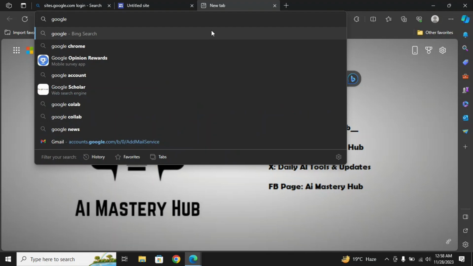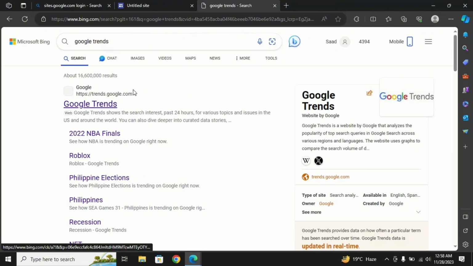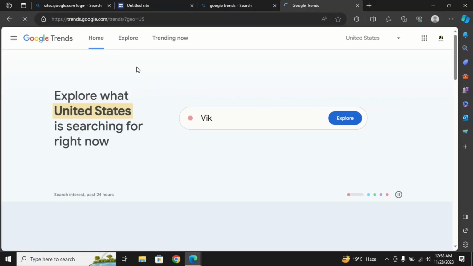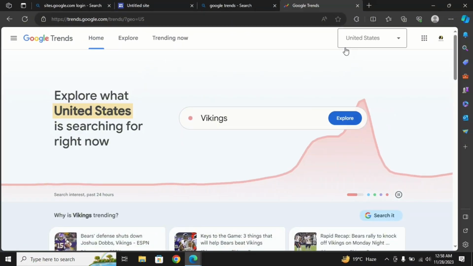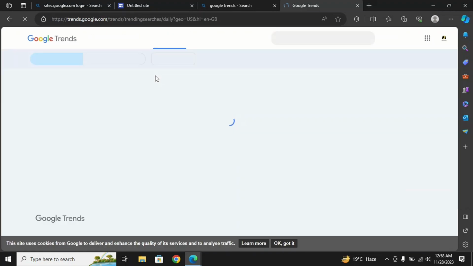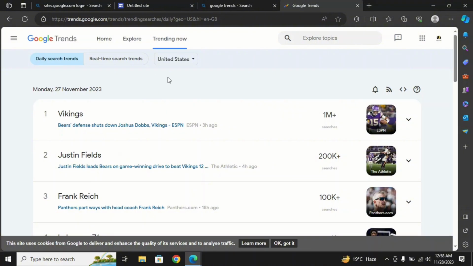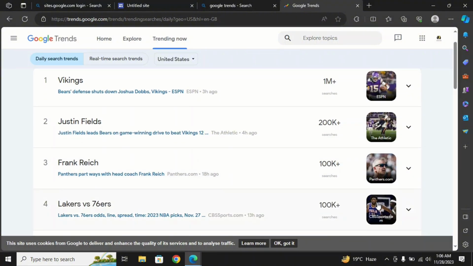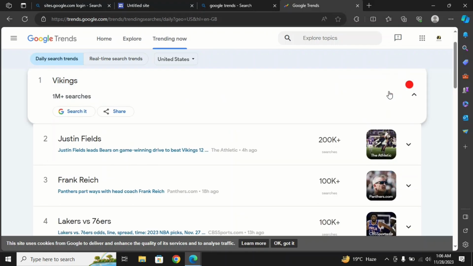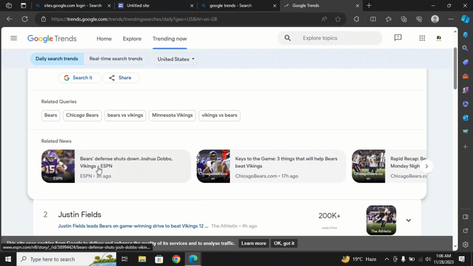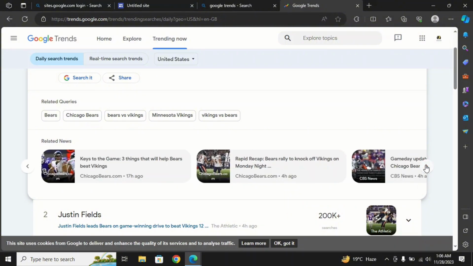So head over to Google Trends, just enter this first website, and here you can see you can change your country. I am using United States, so I will click on trending now. That's all the trends in United States right now. We will see that this has 1 million plus searches and this has 200k, 100k searches. So we will go to the first one which has the highest number of searches, and these are the articles you can see on this trend.